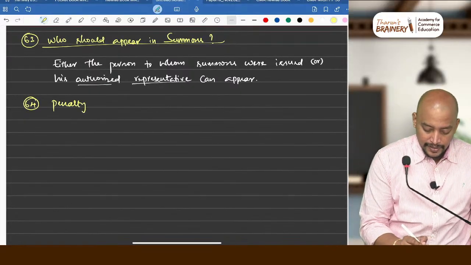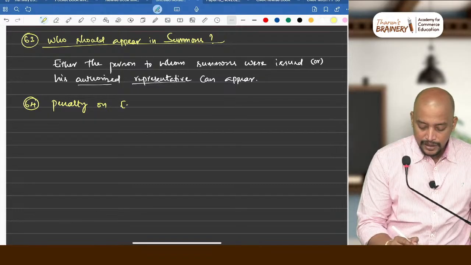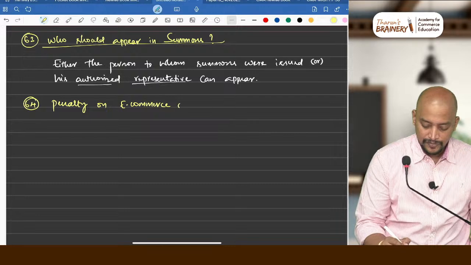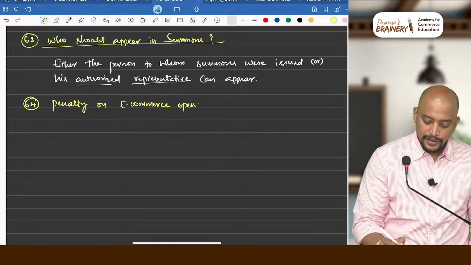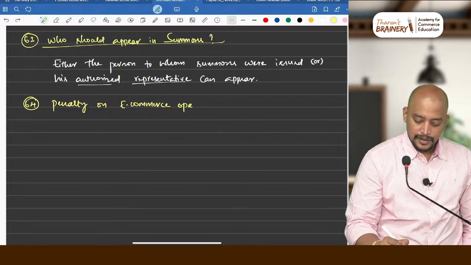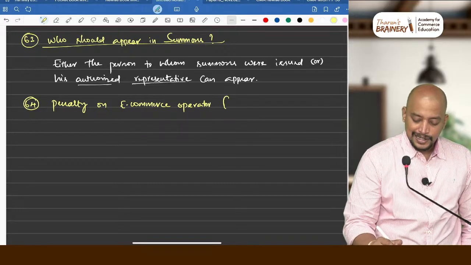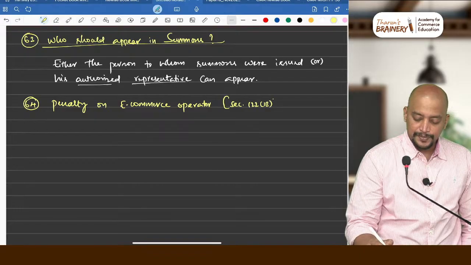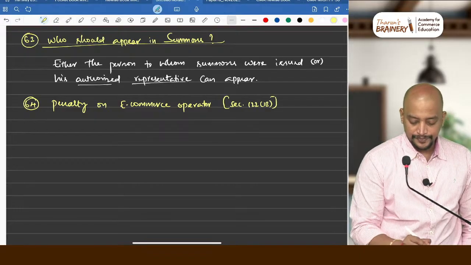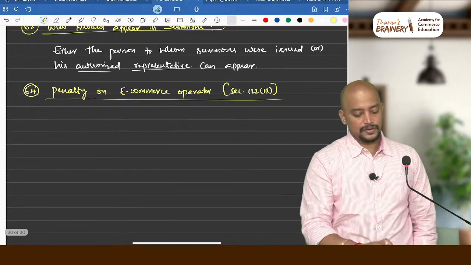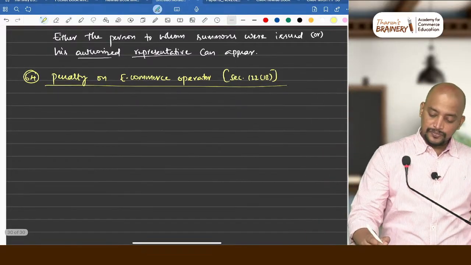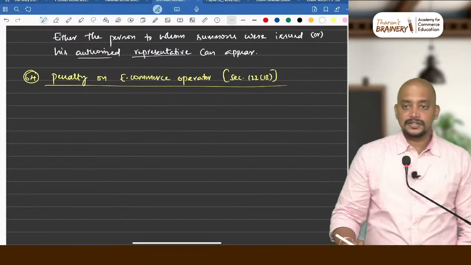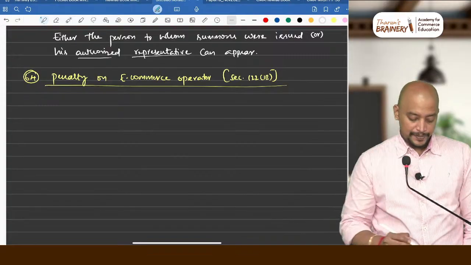Penalty on e-commerce operator, section 122(1)(b). What are the reasons for penalty?